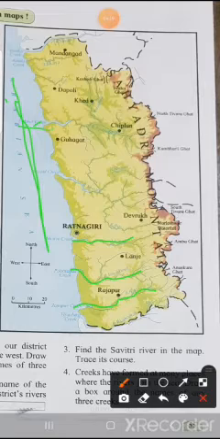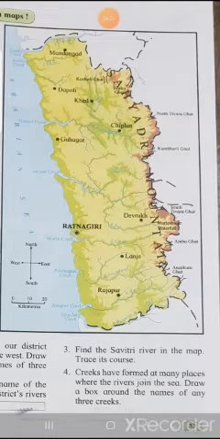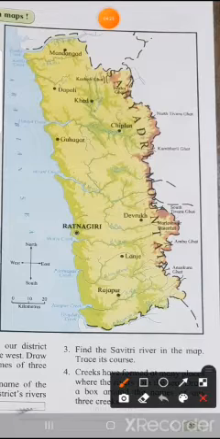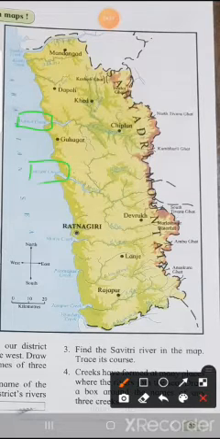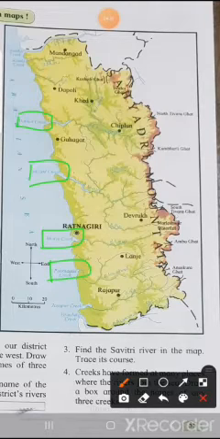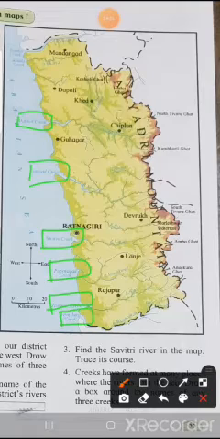See here, Dabhol Creek. Then Jaigad Creek, Bhatiya Creek, Purnagad Creek, Jaitapur Creek, Vijaydurg Creek. So we have drawn boxes over the creeks. So here we have completed page number 55.